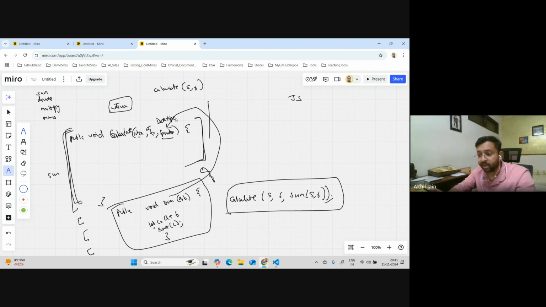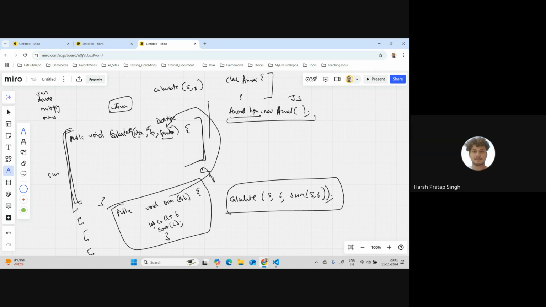If you create a class called animal in Java and you create objects of those classes, try to understand. Let's say class animal, and whatever you feel like, you will add the logic and methods over here. Whenever you do something like this, animal lion equals new animal, right, Harsh? You will write code like this. Now tell me, what does this mean? What are you writing here? What does the left side mean? Type of lion is of type animal.